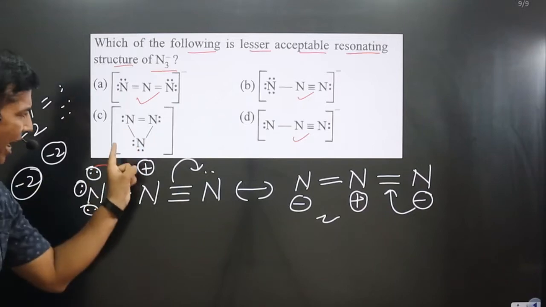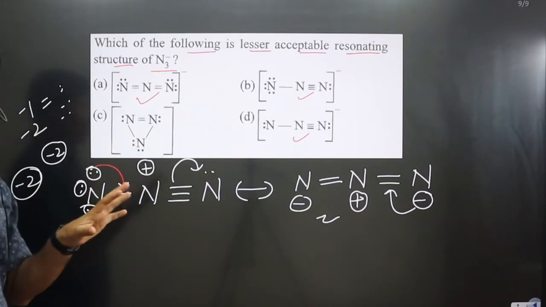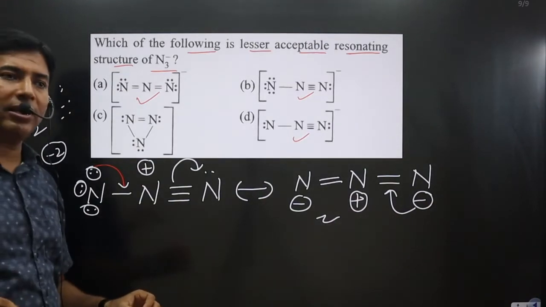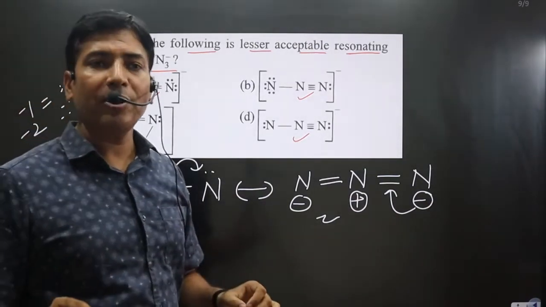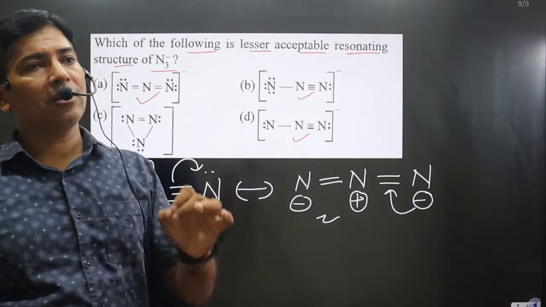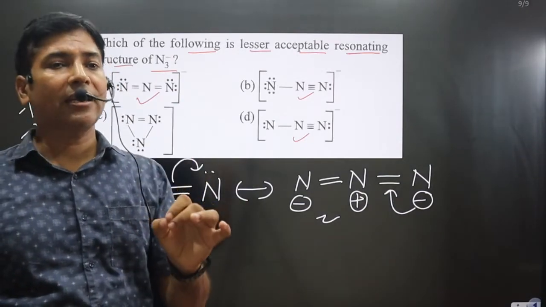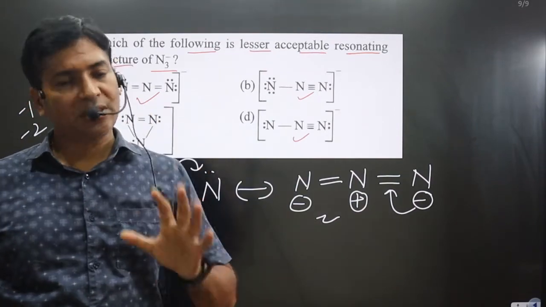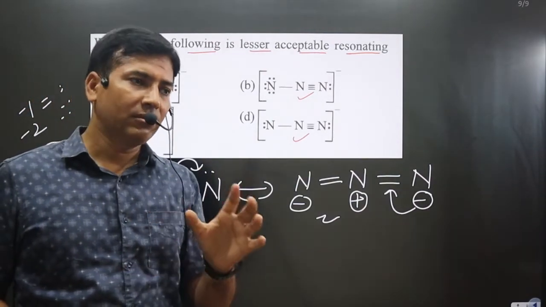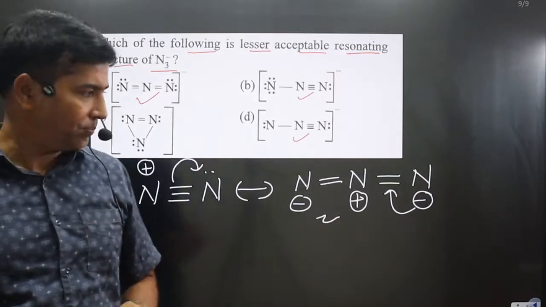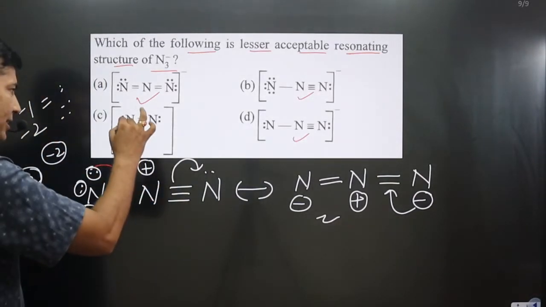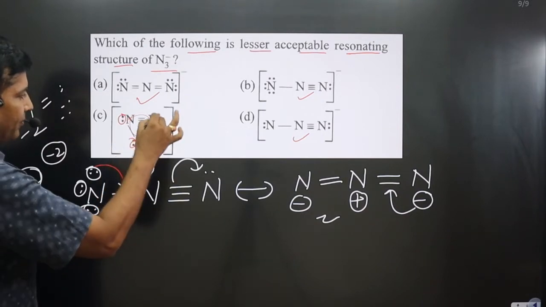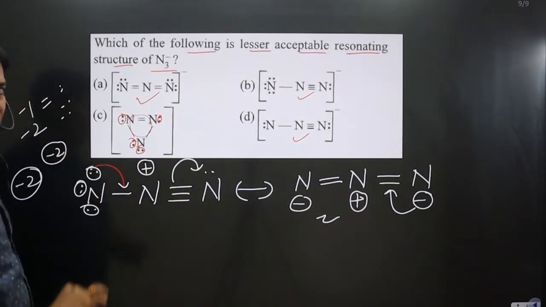But here we are getting a cyclic structure. In this case, too much repulsion will be there. You might have learned in organic chemistry that five-membered or six-membered rings are more stable than three-membered or four-membered rings. Why? Because there will be repulsion between the atoms, between the lone pairs or bond pairs. In this case, we have a cyclic ring, and these lone pairs are very nearby, so they cause repulsion.